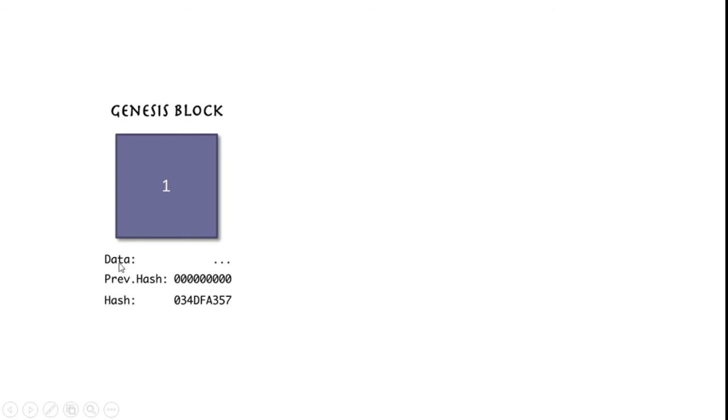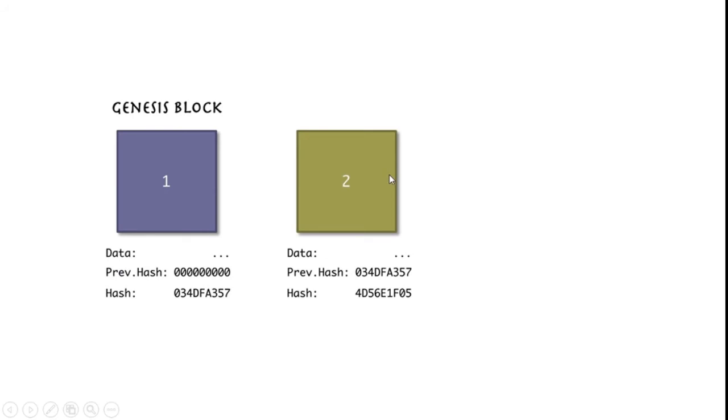Moving forward, the next block in the chain will have data and the previous hash, which is the hash of the previous block. It is very important to note that this previous hash and the hash of the genesis block are the same. And the hash here is calculated based on the data and the previous hash of the second block.